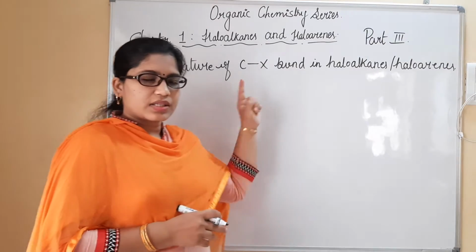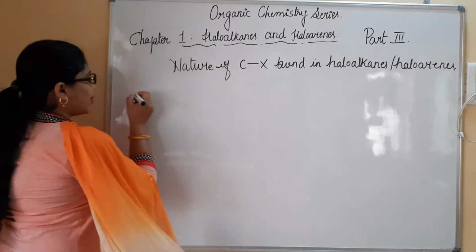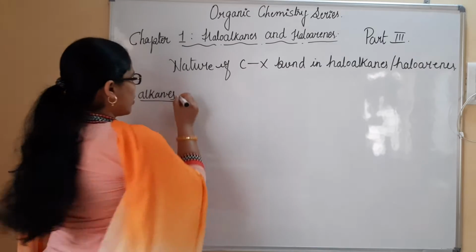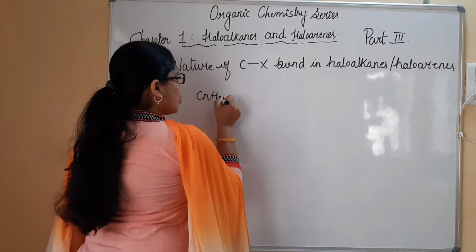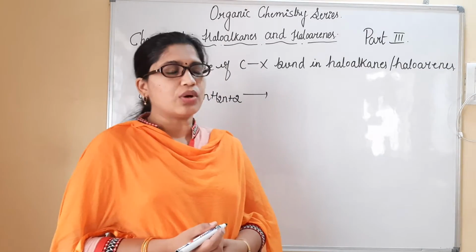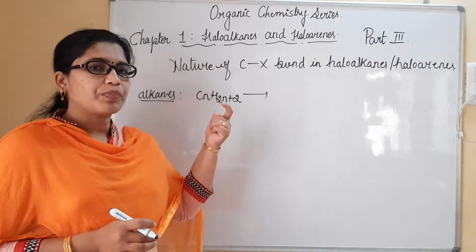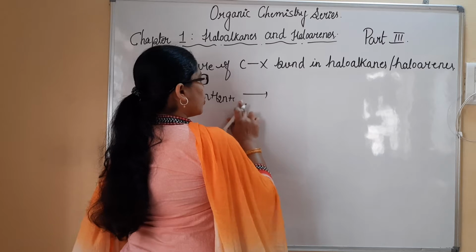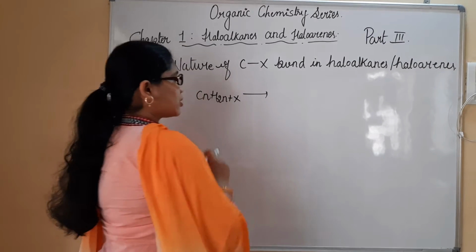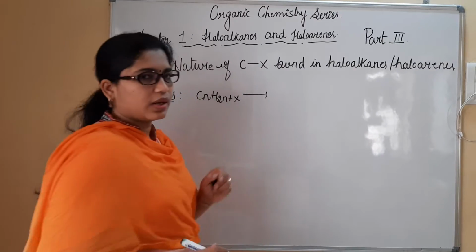Look, the CX bond in haloalkanes. Haloalkanes, we already know, are derived from alkanes. What are alkanes? Alkanes are saturated hydrocarbons with the formula CnH2n+2. All these things we have already discussed in our previous videos. Fine. So here I have an alkane. From this alkane I am going to prepare a haloalkane, just by replacing one of the hydrogen atoms with X. CnH2n+1X, if you consider this, then it is the formula for haloalkanes.